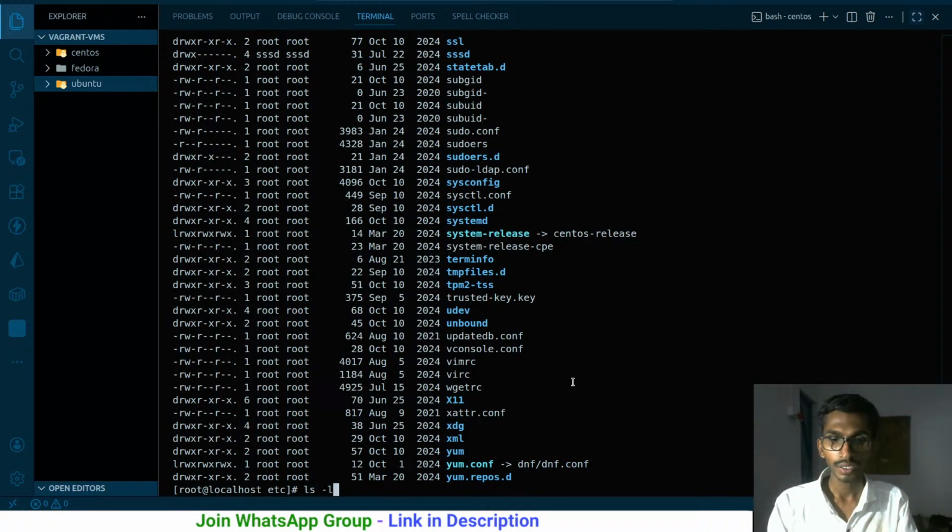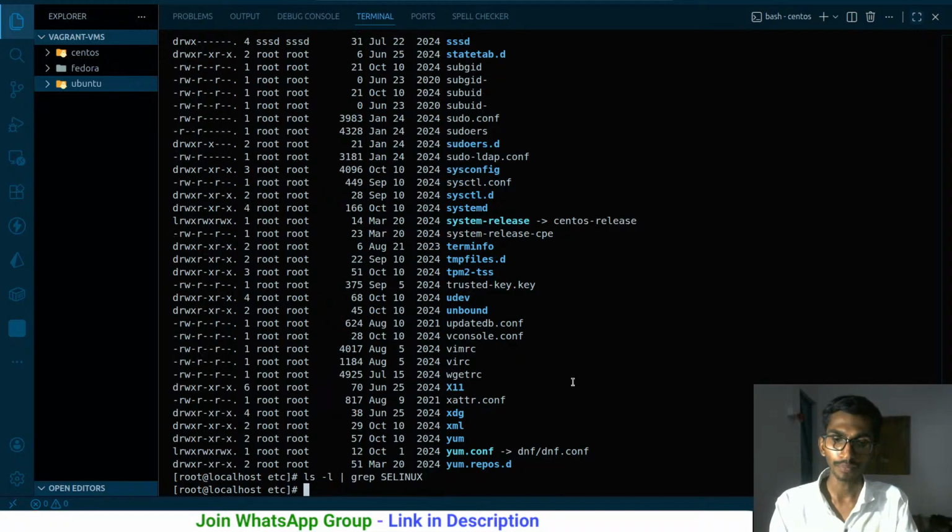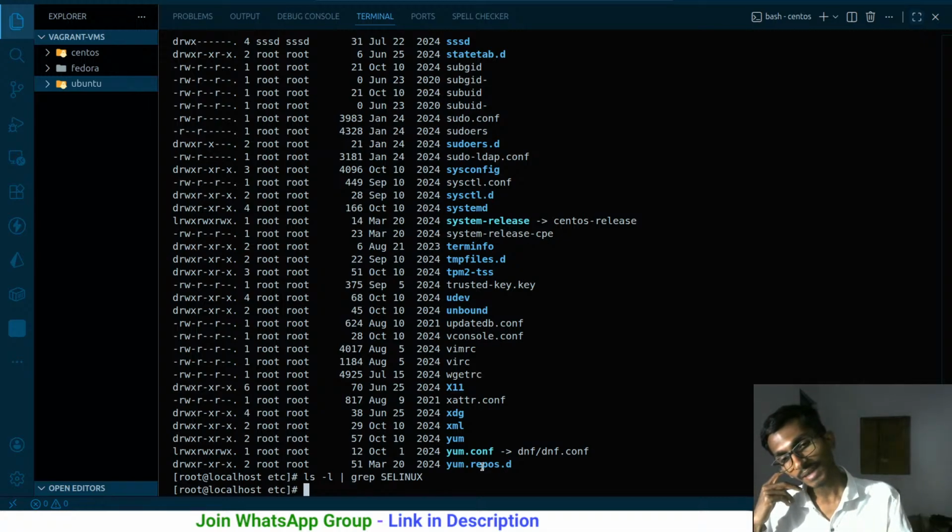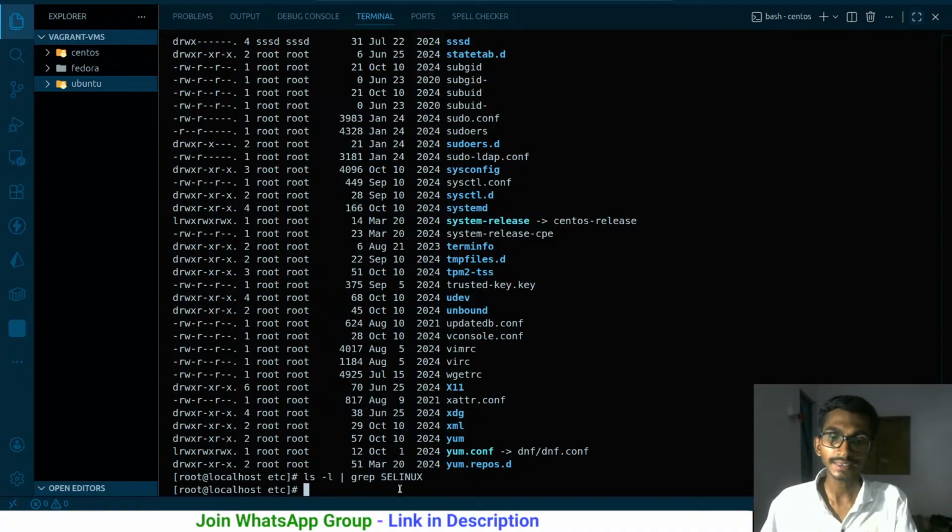So ls -l, I want to use grep here, and I want to filter selinux, just like this. Well, I don't really have it here. That is not directly inside this, it is inside the etc folder, but there are many folders and it is inside those many folders.